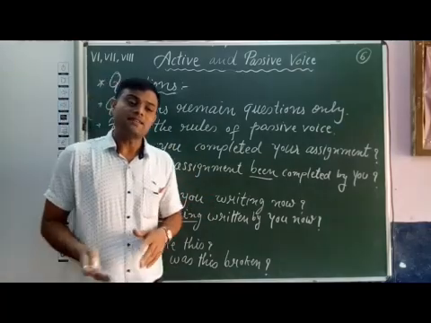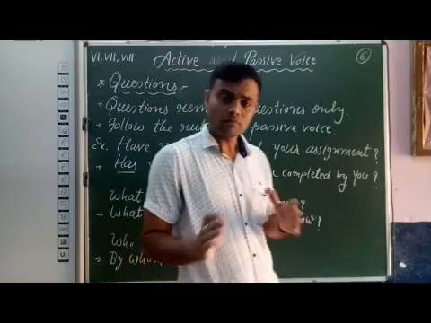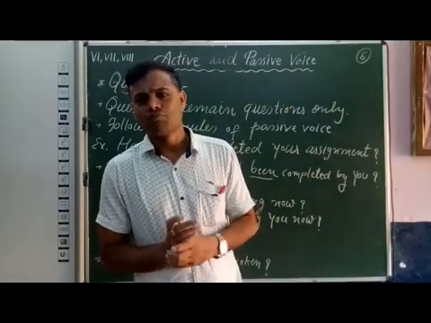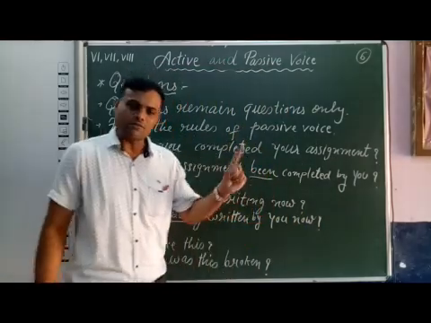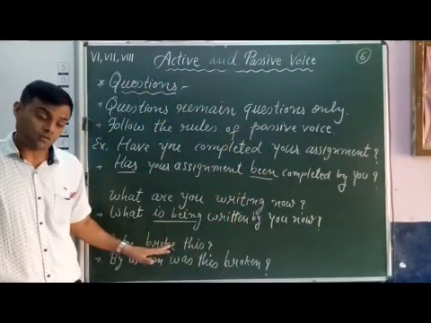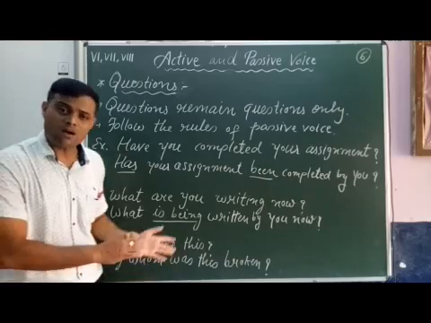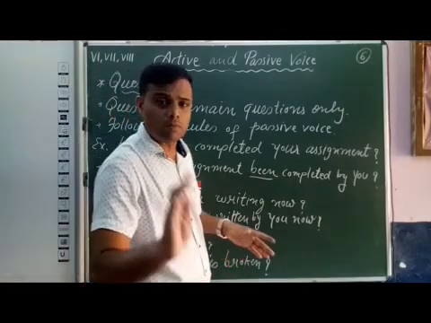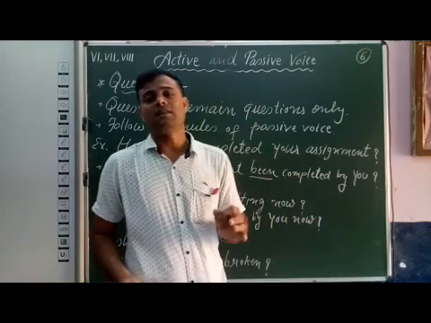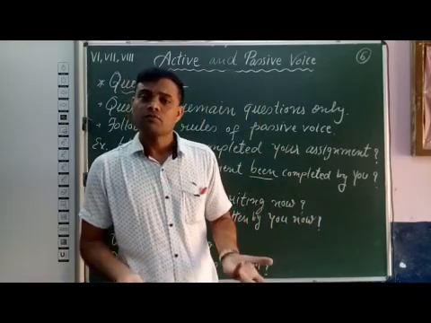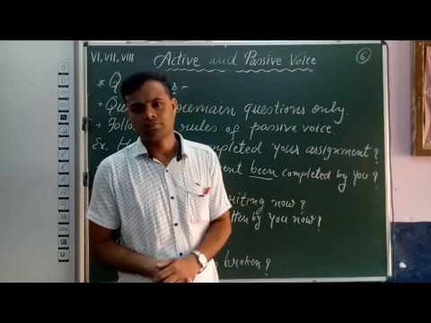Another thing, when there is a WH question, that time first the WH question word only. The only exception is when there is a question with who, that time we use by whom. Otherwise, in all WH questions we use the WH question word at the beginning of the sentence. After the WH question word we use the helping verb.